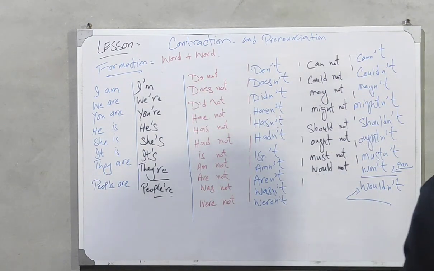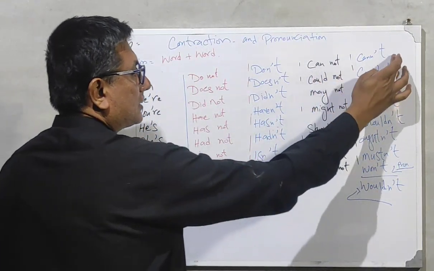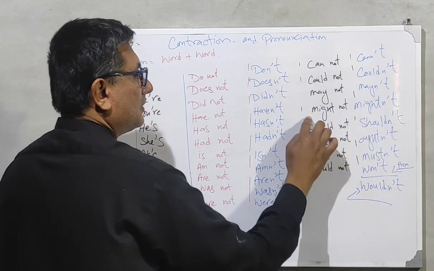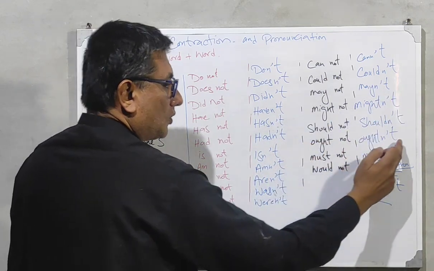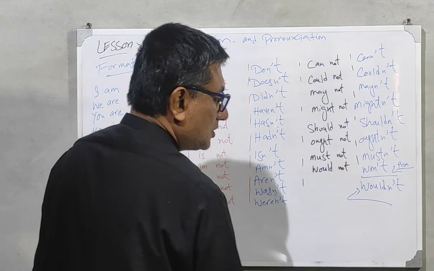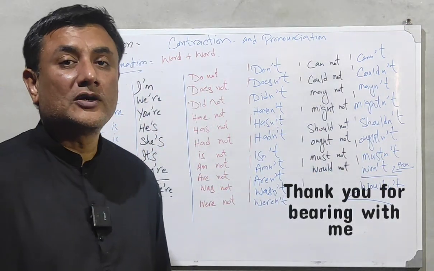So if you look at the whiteboard, you would see that there are three lists. First, cannot, can't, could not, couldn't, may not, might not, should not, shouldn't, ought not, must not, mustn't, would not, wouldn't, or won't. So this is how we make contraction.